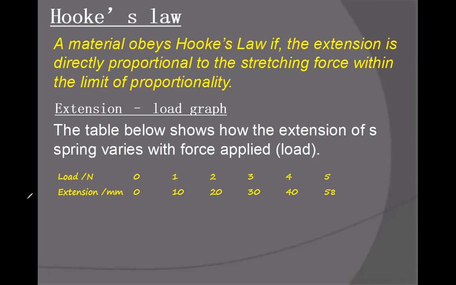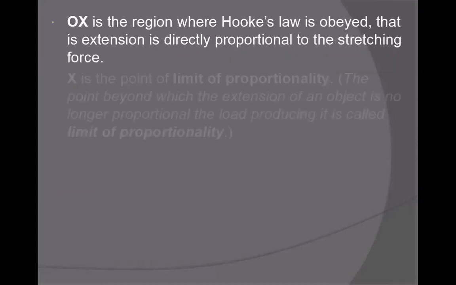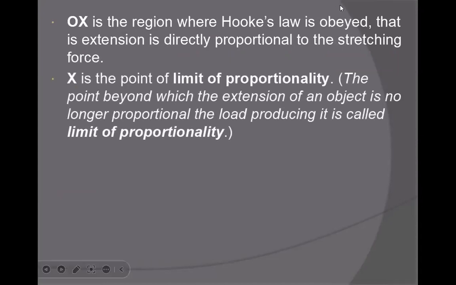Now come to the next. In this, we have different types of questions on situations. These are the definitions. OX means till point X is the region where Hooke's law is obeyed, that is, extension is directly proportional to the stretching force.